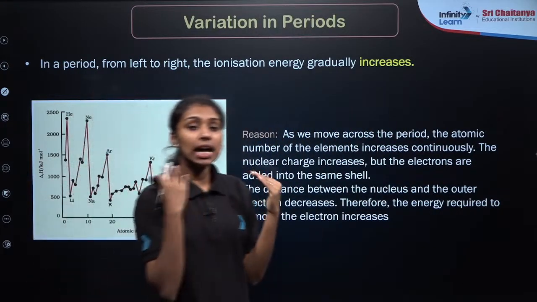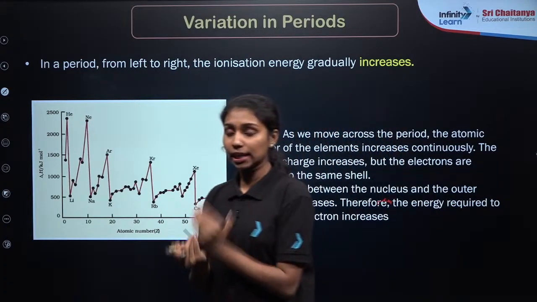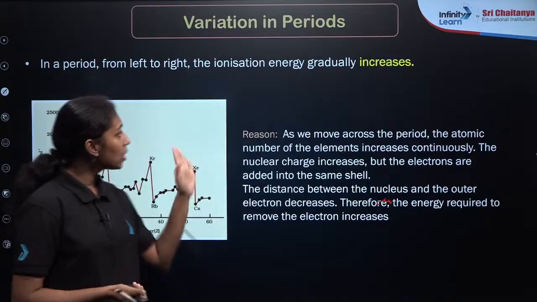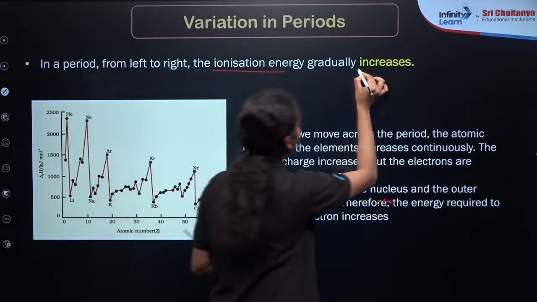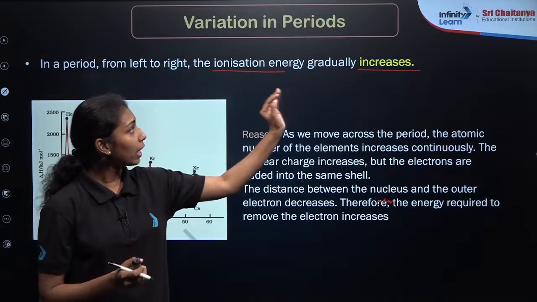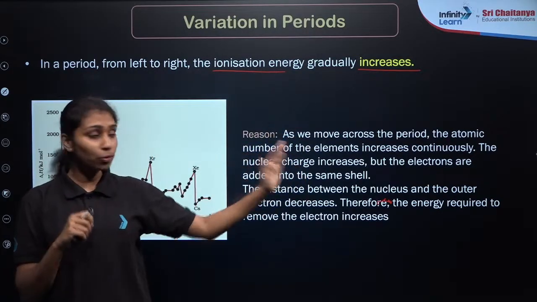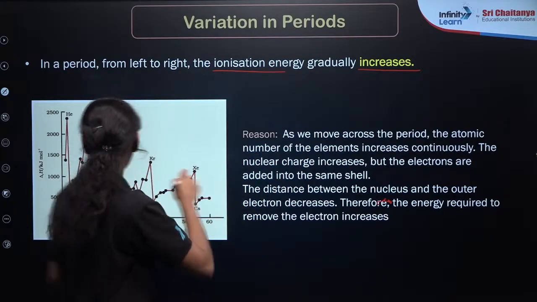If you are asking about the size from left to right in a period, what is happening to the size? Size decreases, right? Left to right in a period, size decreases. So the ionization energy, which is inversely proportional, gradually increases. And the reason for that increased value of ionization energy is that as we move across the period, for example,